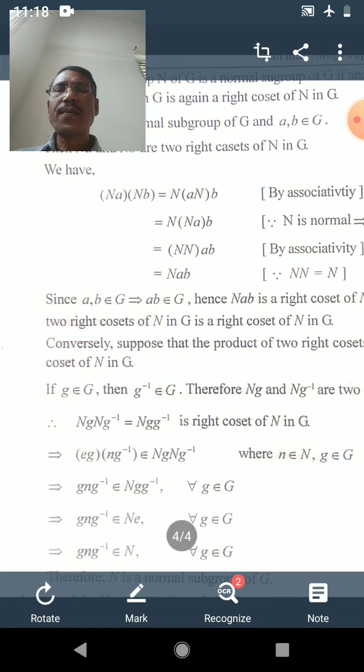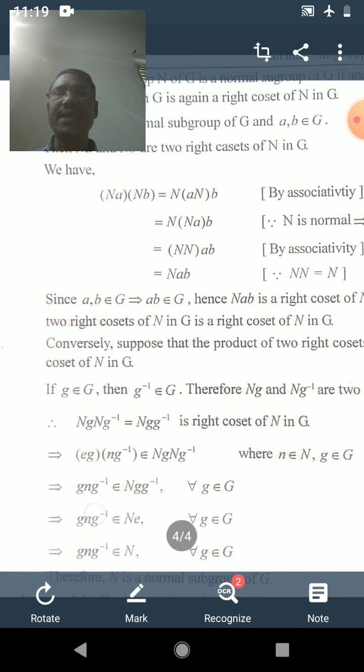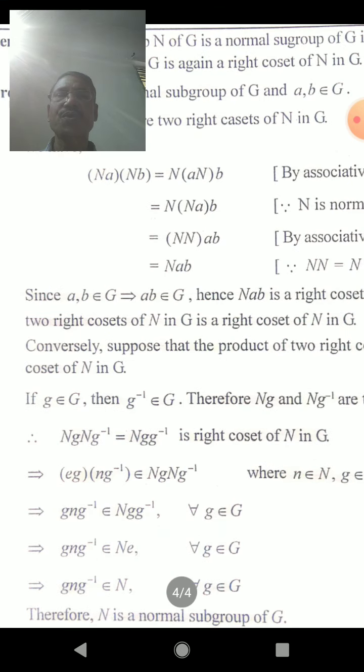Now we shall consider the elements. As Ng inverse is a set, therefore the element eg into Ng inverse belongs to the left hand side set. Therefore, no doubt it also belongs to this set. Here eg means g only, and it can be written as gNg inverse belongs to Ngg inverse.